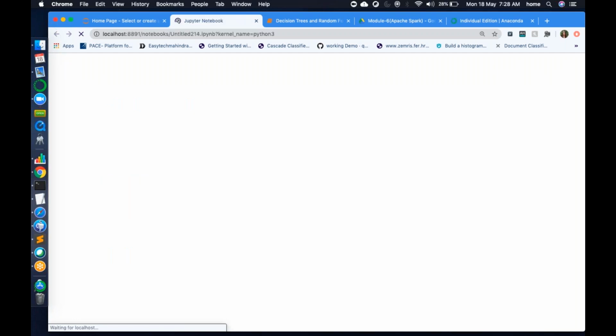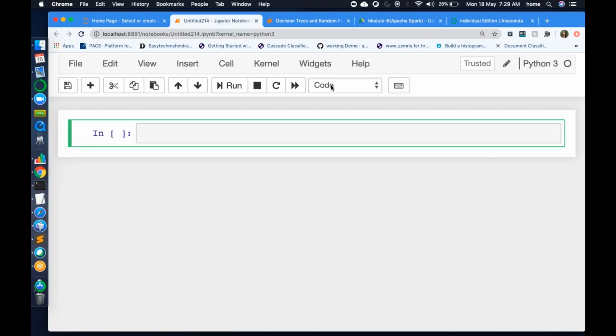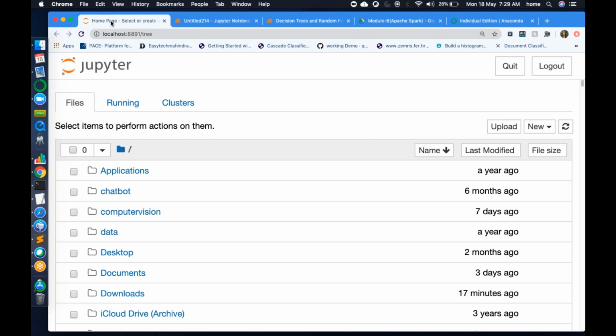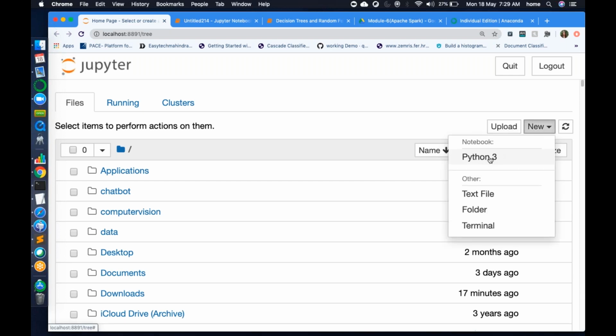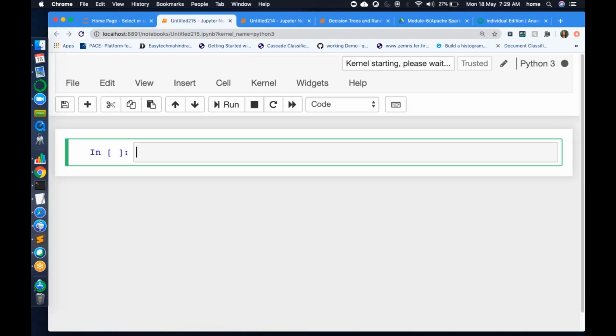A new Python 3 notebook will be opened. Once I have opened Jupyter Notebook, on the right hand side, there are two buttons, upload and new. If I want to write any Python code, I need a Python notebook. How to open a Python notebook? Go to new, click on new, select Python 3, and then click on that. You will get a new Python notebook.